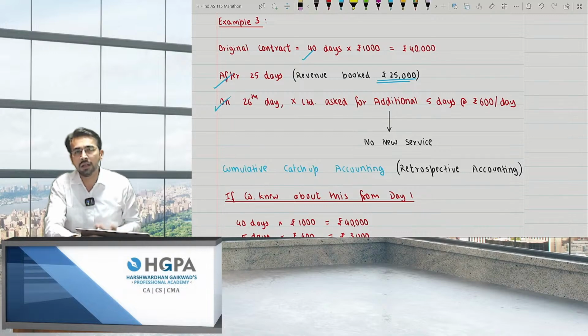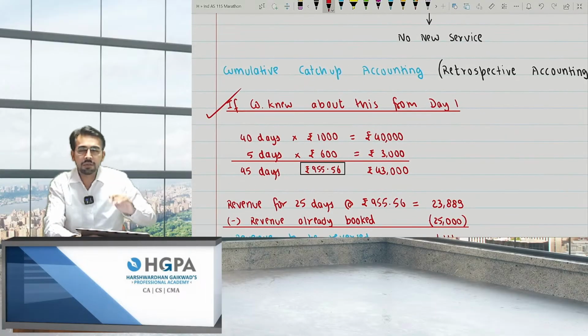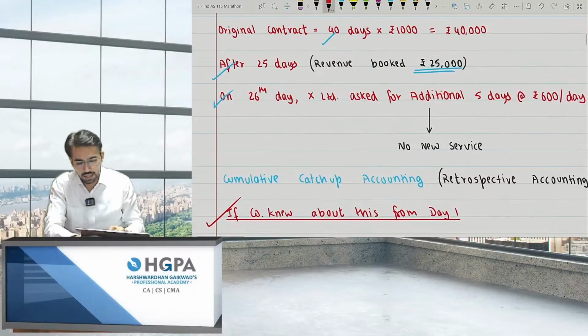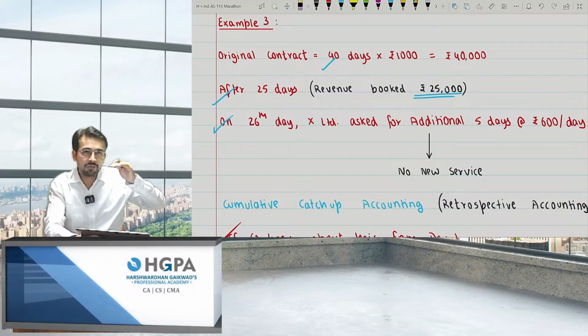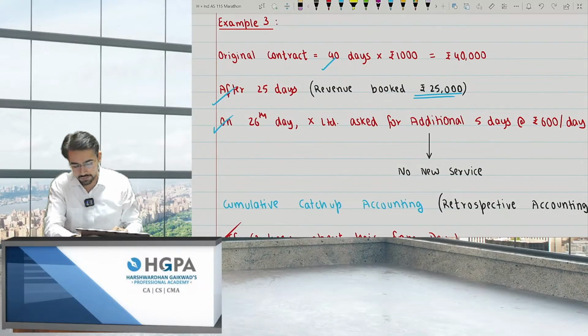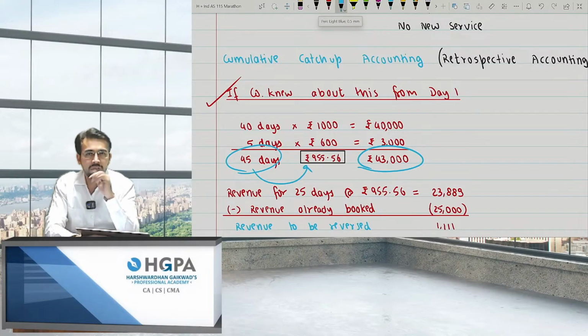Now, what exactly is retrospective accounting? We will think that we knew this from day one. We knew from day one that this is going to happen. We'll consider it like this, right? Obviously, I got to know this after 25 days, but we'll consider it as if we knew this was going to happen on day one itself. So, I'll be charging 40 days into 1,000, that is 40,000. And for 5 days, I'll be charging 600, that is 3,000. That means, in total, I was charging 43,000 for 45 days. That means, per day, I was charging 955.56.